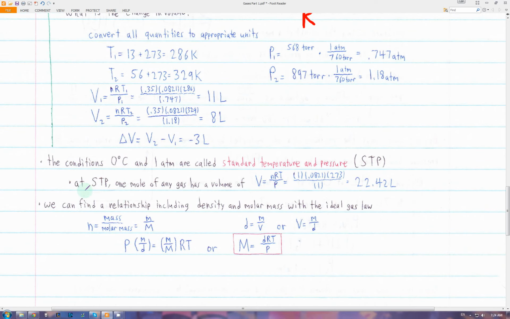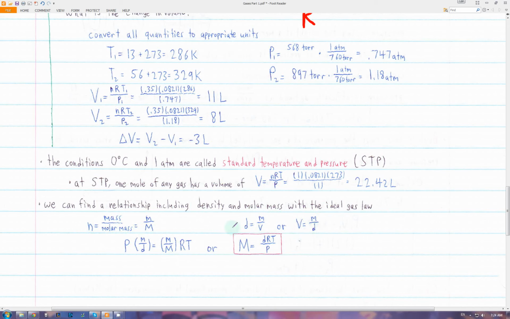And we can also find a relationship that includes density and molar mass in the ideal gas law. So we can write the moles of a substance as the mass divided by the molar mass, or little m over big M, where big M means molar mass. And the density of a gas is the mass over the volume, or the volume equals the mass over the density.